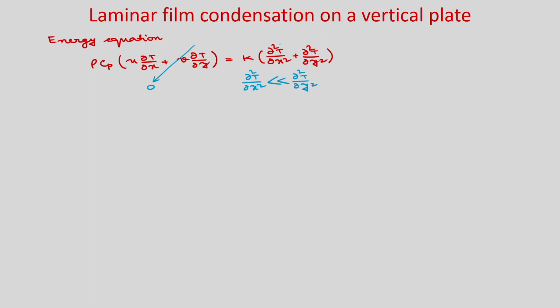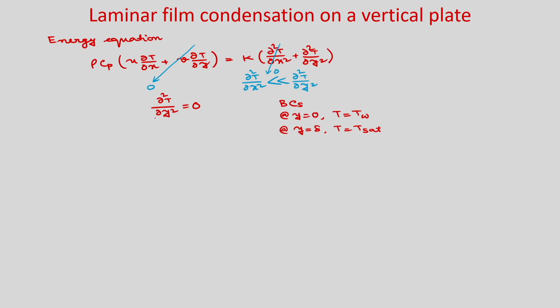Okay. So, this term also you can neglect. So, the simplified energy equation you can write as del 2 T by del y square is equal to 0. So, that means only heat conduction is taking place. Okay. So, what are the boundary conditions? At y is equal to 0 you have wall temperature Tw, and at y is equal to delta you have T is equal to saturation temperature Tsat.